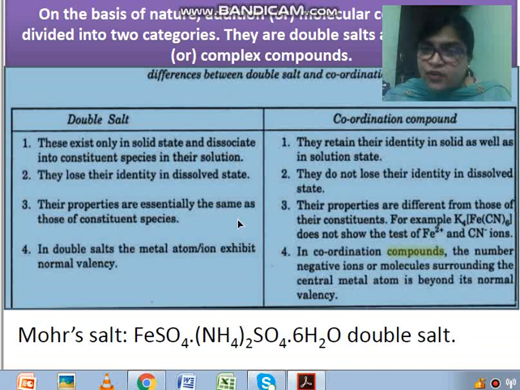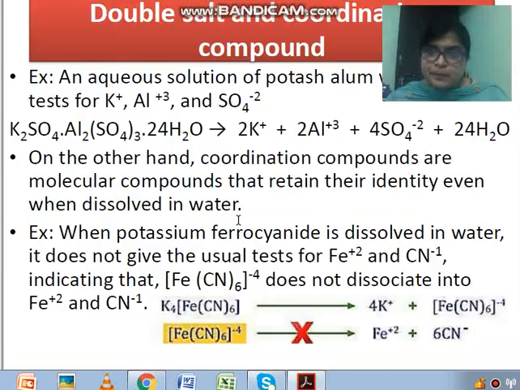The oxidation state will not be normal, because you have seen that S block and P block elements exhibit their normal valency, but in the case of coordination compounds you will see that there will not be any normal valency of the metal ion. It will be somewhat different from its normal valency. I will explain in the next video how they differ, how the valency shows a different value as compared to the normal valency.